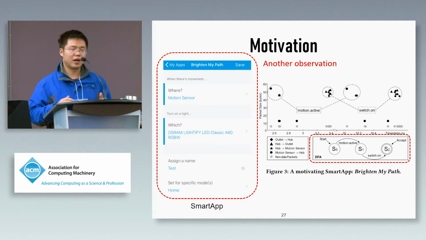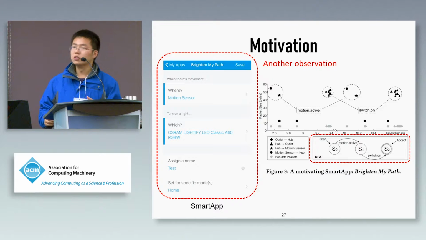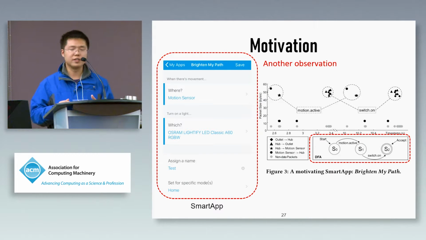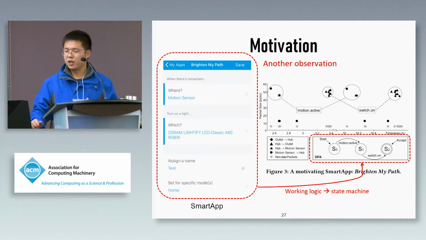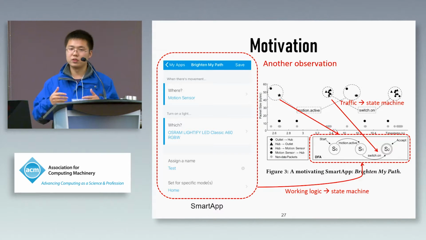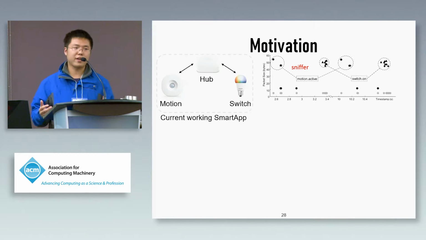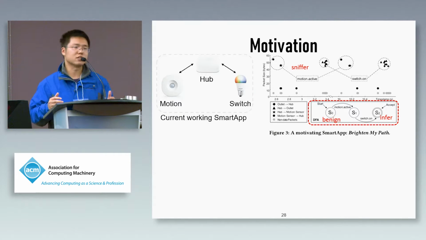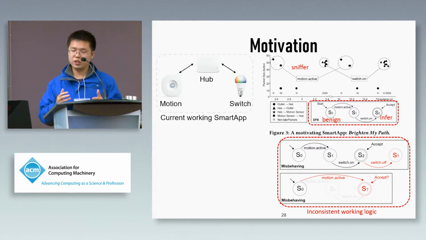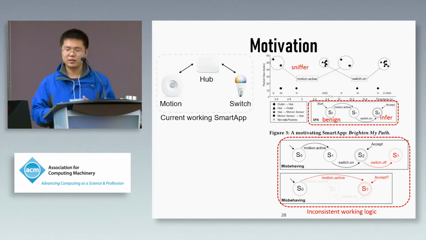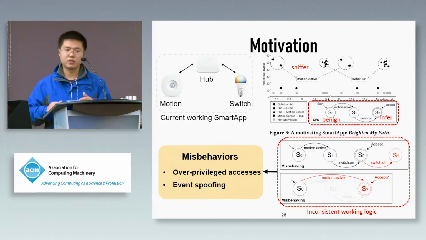I will introduce our other observation as shown in this picture. The working logic of a SmartApp can be represented as a state machine. And we can also find the relationship between the traffic and the state machine. So for a currently working SmartApp, if we can sniff its packets, we can infer the events and we can infer the working logic of this SmartApp. So if this working logic is inconsistent with that of the benign SmartApp, it's highly possible that the SmartApp is misbehaving. So this is our basic idea of misbehavior detection.